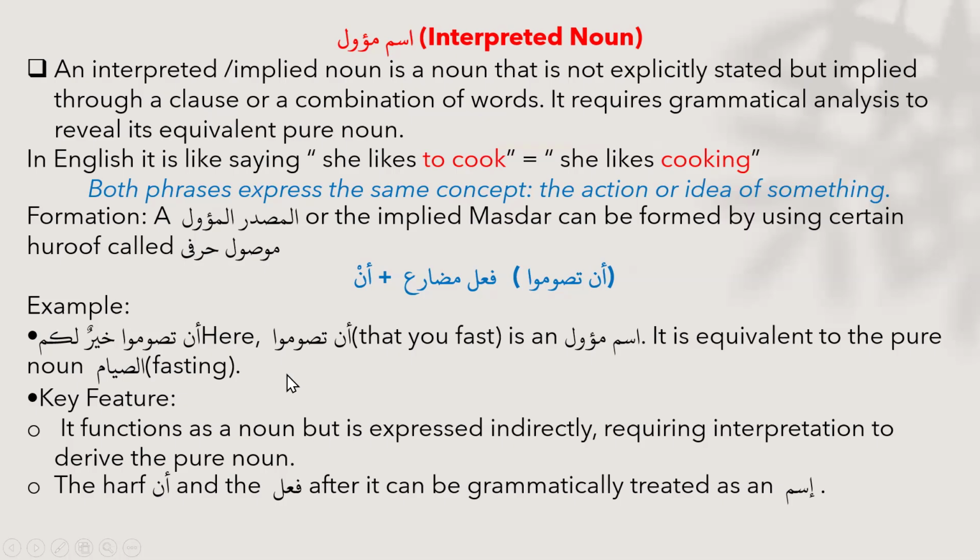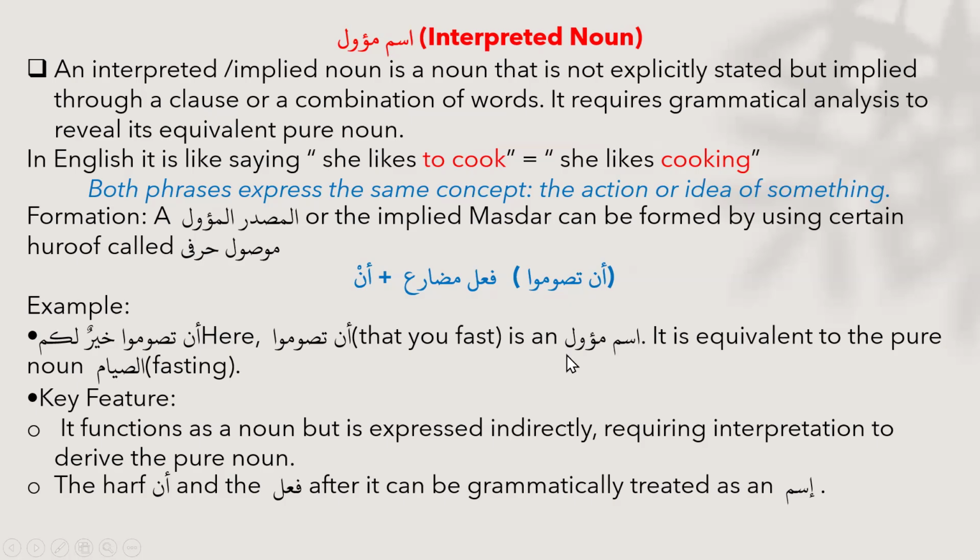An tasumu khairul lakum. Here, an tasumu, that you fast, is an ism mawal. How? It is equivalent to the pure noun as-siyam, that is the fasting. That is, we do fasting, that is we do sawm, so it is like fasting. Like you saw here, to cook is equal to cooking, and to fast is equivalent to fasting.